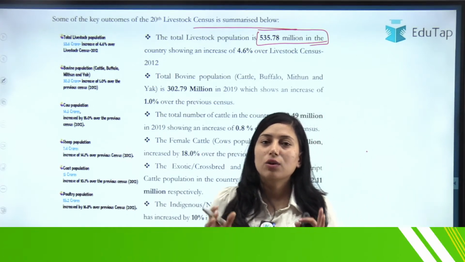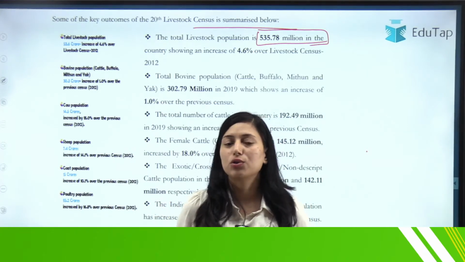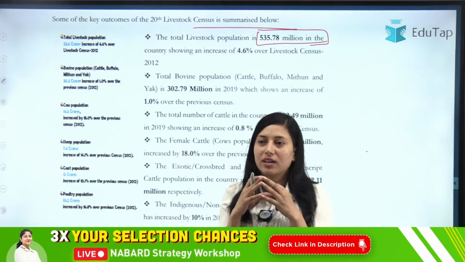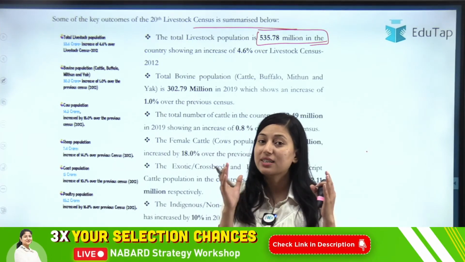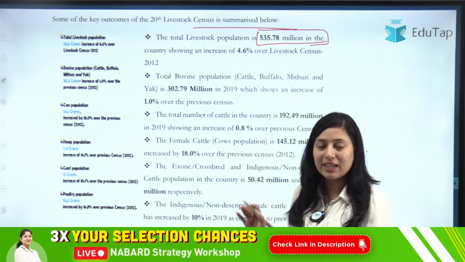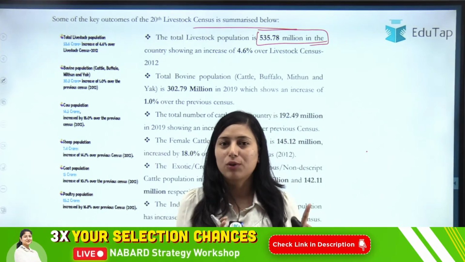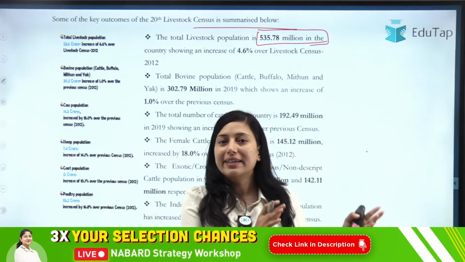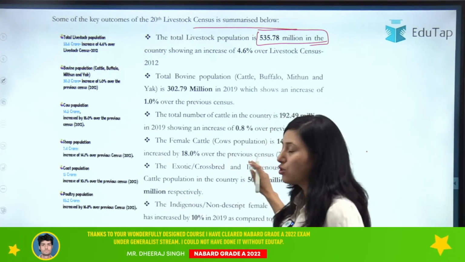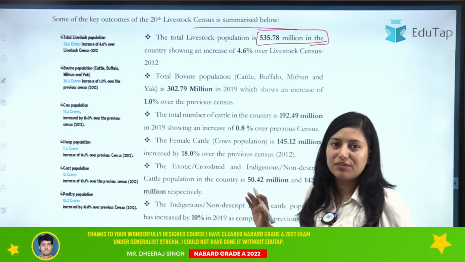See, whenever the question is asked to you in the exam as per the livestock census, you will give the answer as per the report, as per the data which is given in the actual report. So we are covering the actual report, and now I hope there should not be any confusion. Whatever the confusion was, I have already cleared it. That was due to the data which was given in PIB, but we are not covering the PIB. We are covering the actual livestock census that was released, and according to that, we will be covering the data.